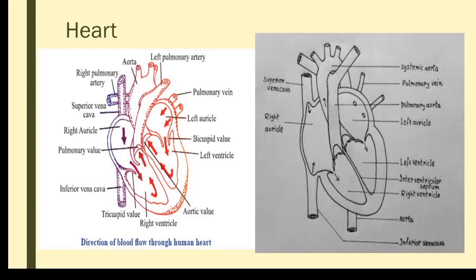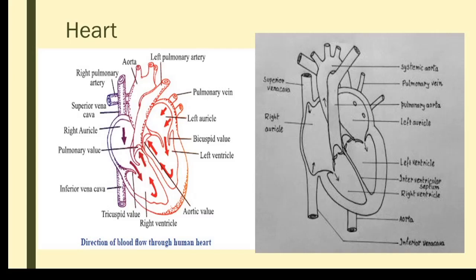When the valves are open, the blood from the atrium will flow into the ventricle, and once it is filled, the valves automatically close. So the function of the valves on the AV septum is to ensure the flow of blood from atrium to ventricle, never in reverse. Always it is unidirectional flow of blood from atria to ventricle, ensured by AV valves.